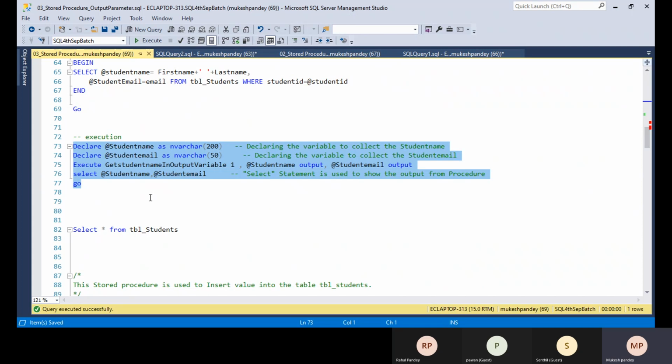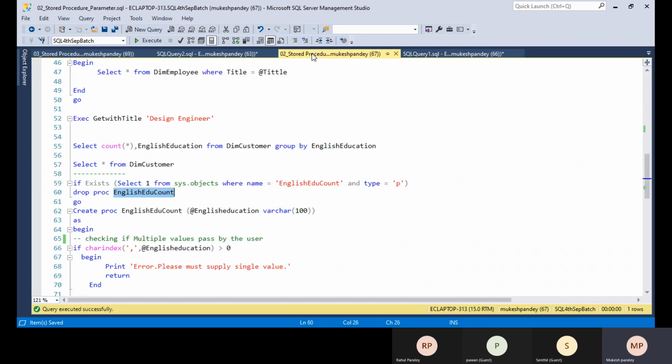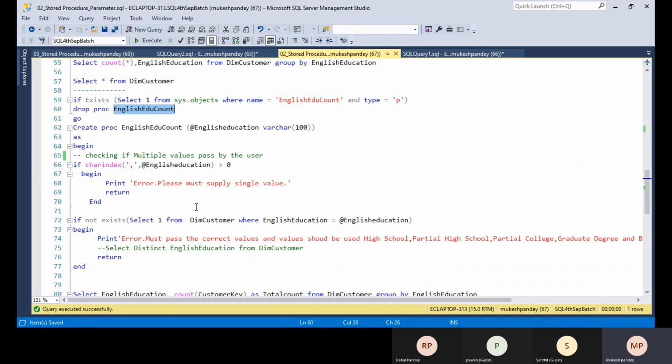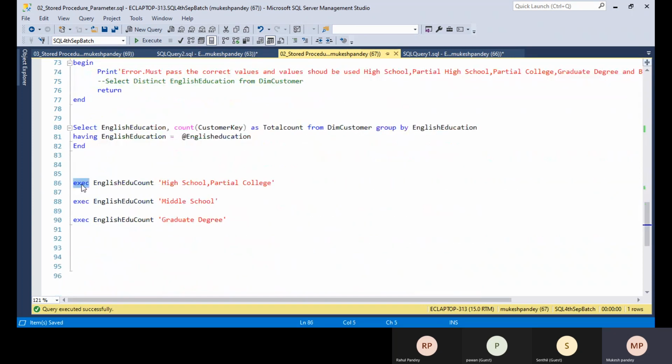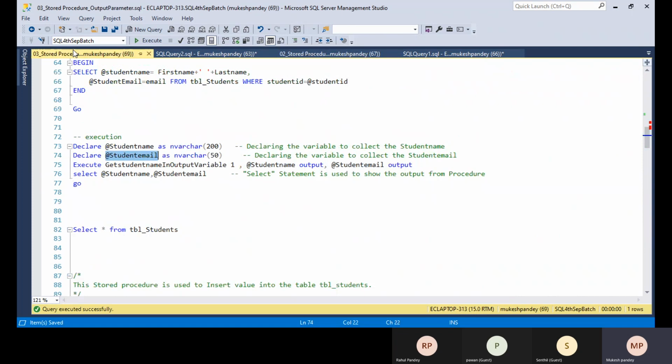Any question? It is a little bit tricky compared to the execution step for the normal procedure. Basically, if you have the input parameter only, it is very simple to execute. Just write the execute command and the procedure name, and pass the value. But if you have input and output parameters together, we always need to declare the variable. This is the additional step in an output parameter stored procedure. Okay, any question?